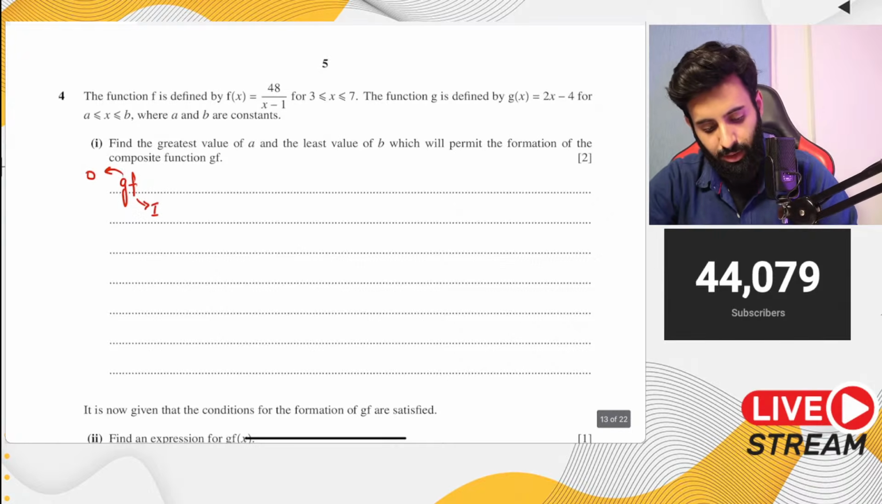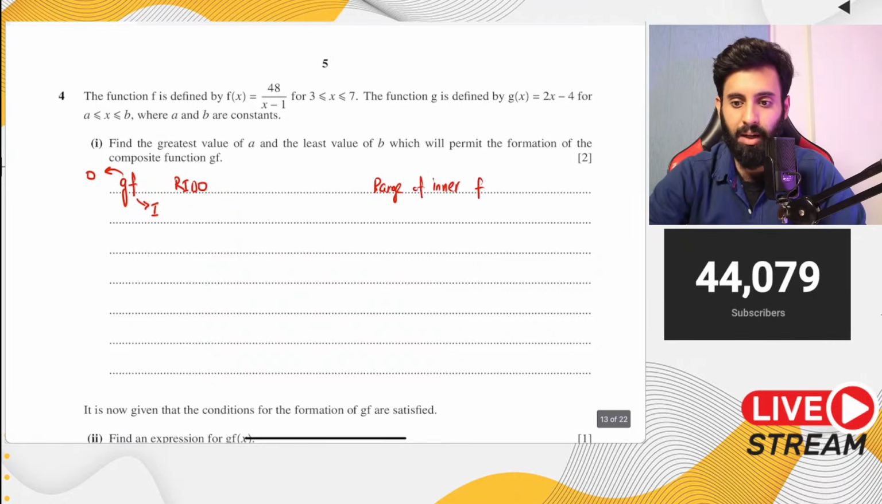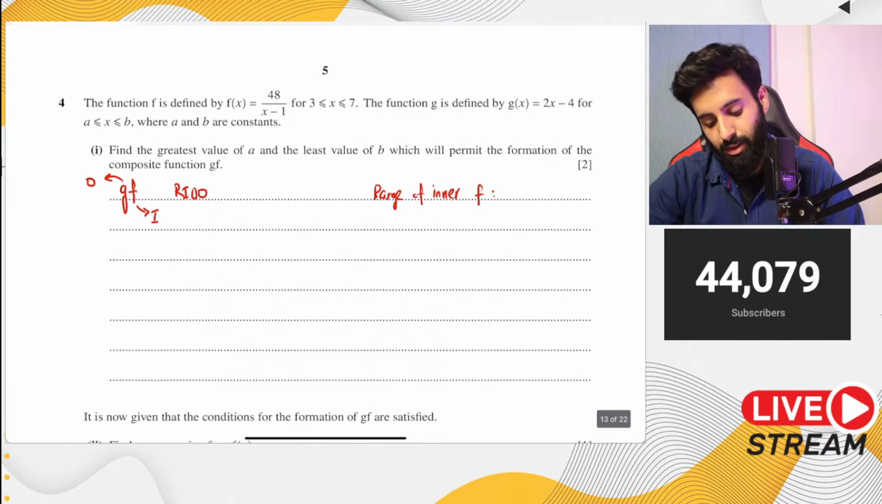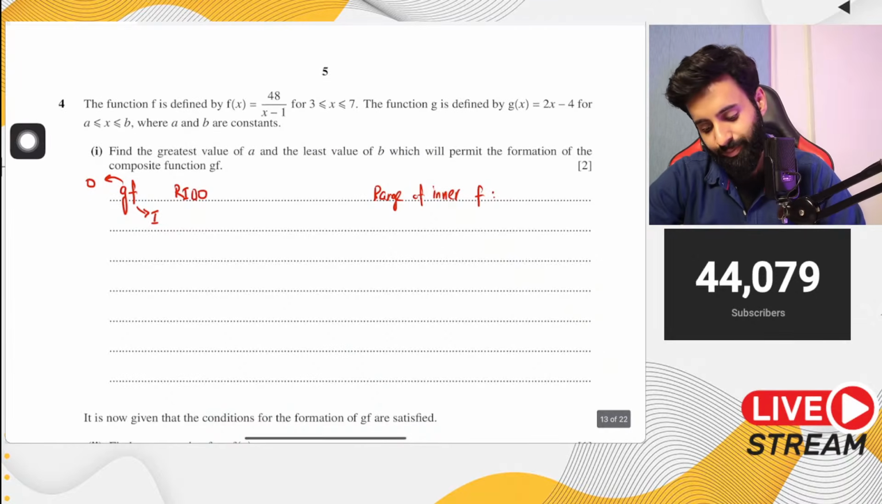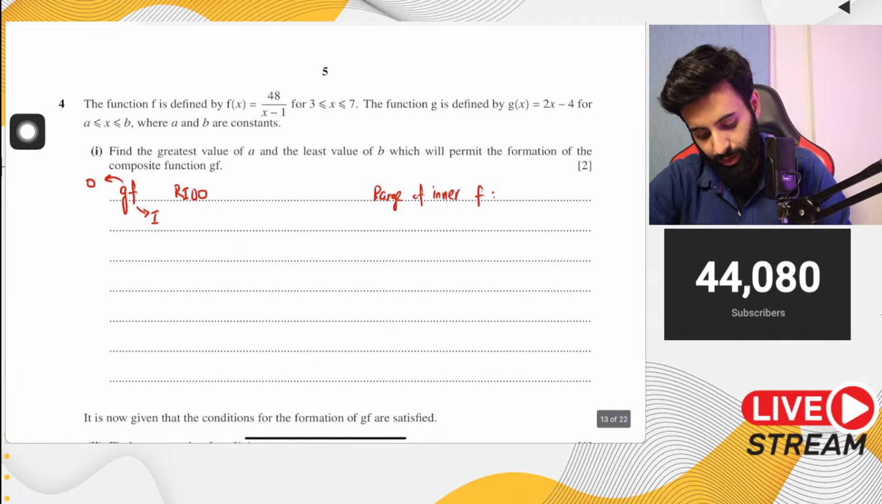Now the rule says that the range of the inner function should be equal to the domain of the outer function. Range of inner, which is f. Now the thing is, you will have to put in some effort for the range of the inner function. So if we plug in 3, I'll do the working over here.